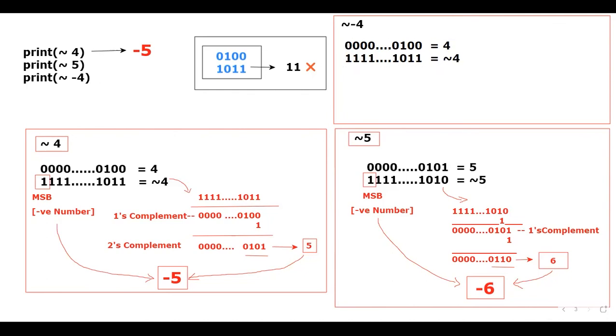See here. This happens to be the negation. For positive data like this, 4, 5, it will take the negation. Fine. For negative data, there is nothing called negative negation of -4. That's the reason. If you feel like it will take this one, no, it will not take this one. So then what will it take, sir? It will take this one. Please observe the arrow mark, whatever I'm using.